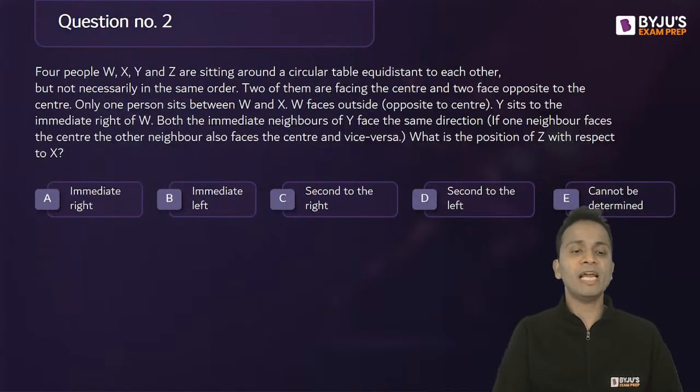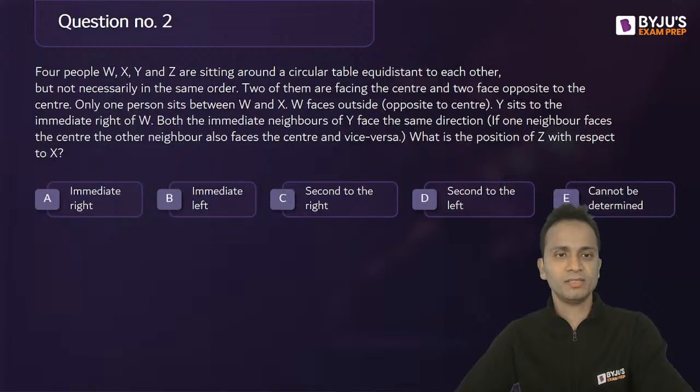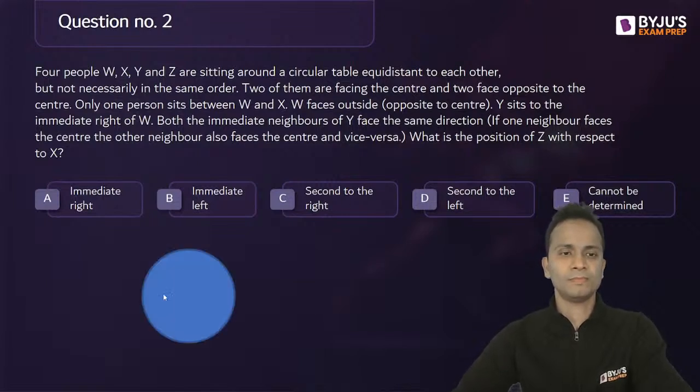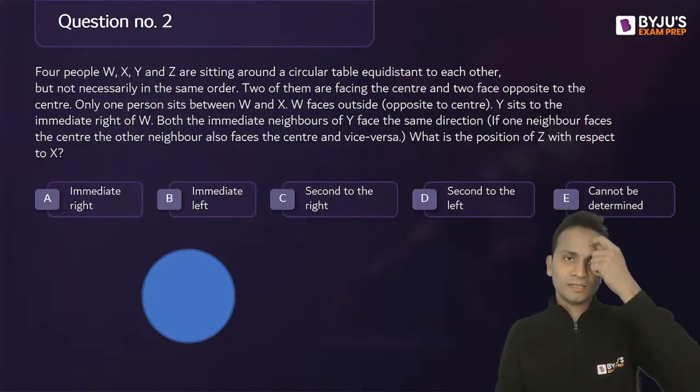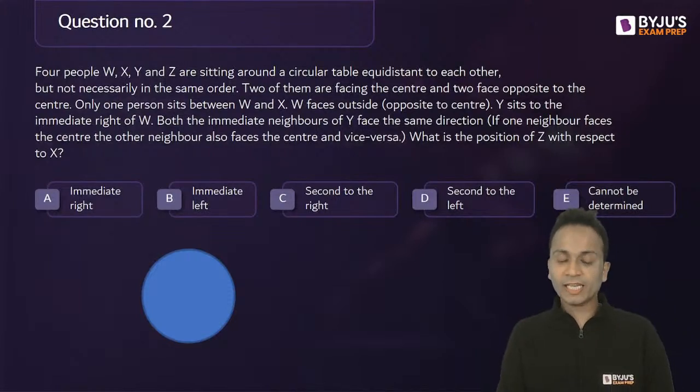So first of all, we should draw a circular table. So I've drawn a circular table. Now these 4 are sitting equidistant from each other, but not necessarily in the same order.